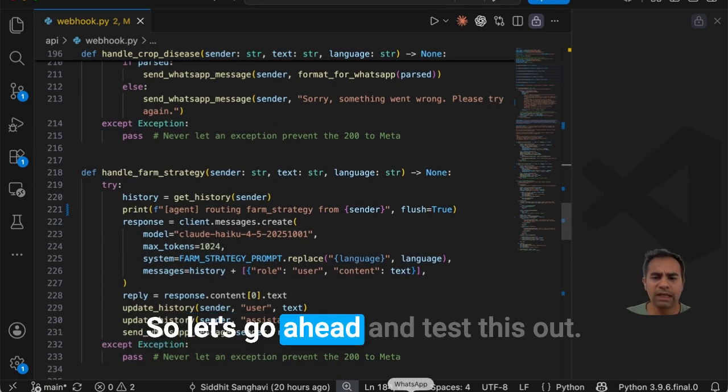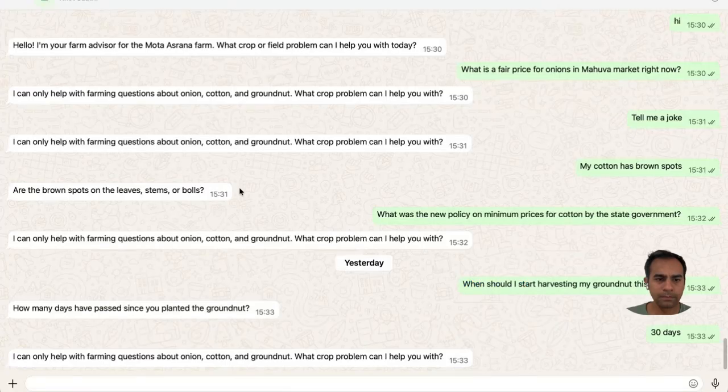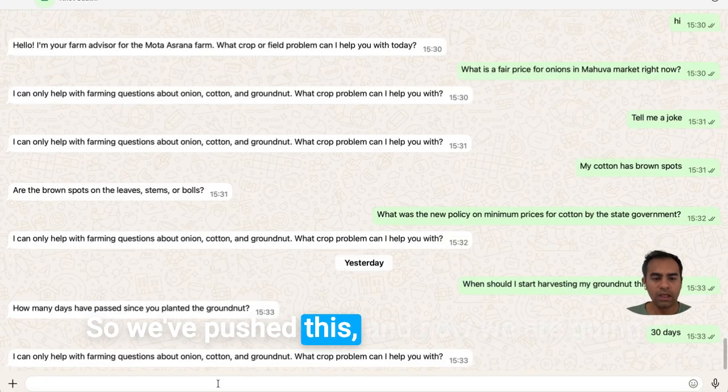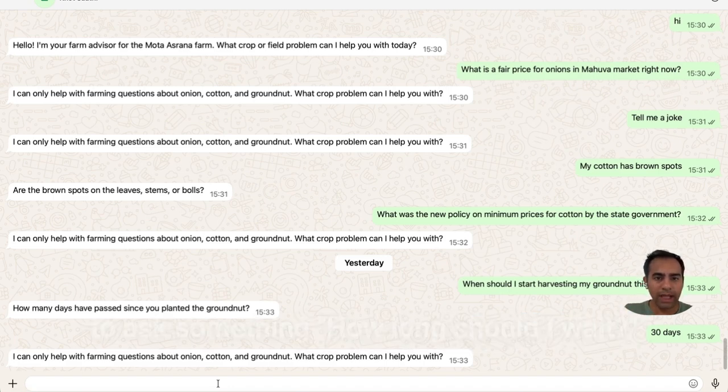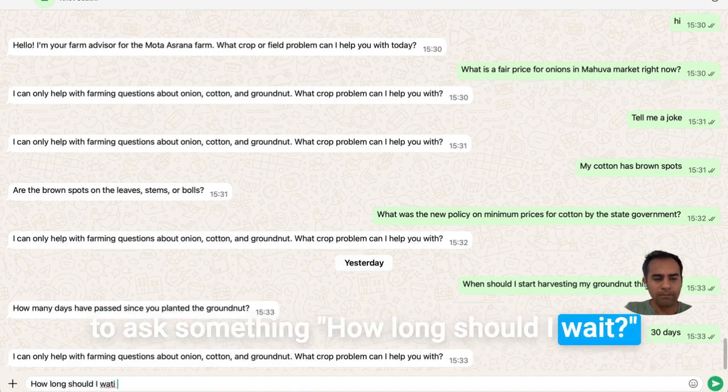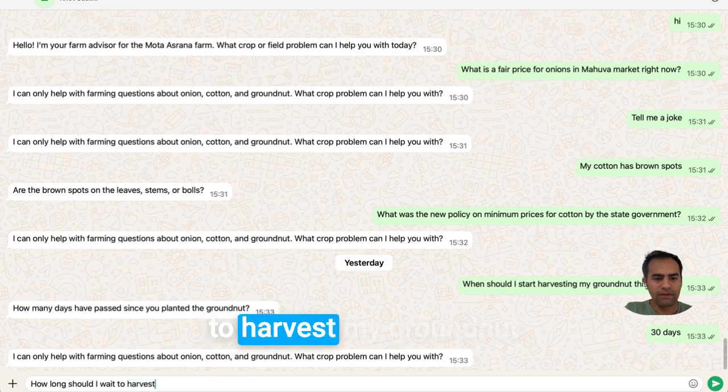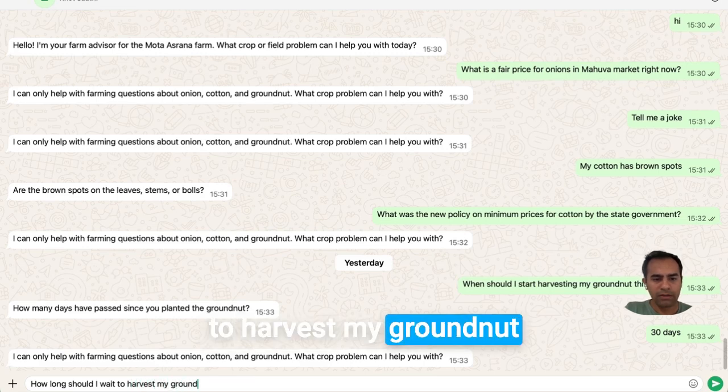So let's go ahead and test this out. All right, so we've pushed this, and now we are going to ask something. How long should I wait to harvest my groundnut?